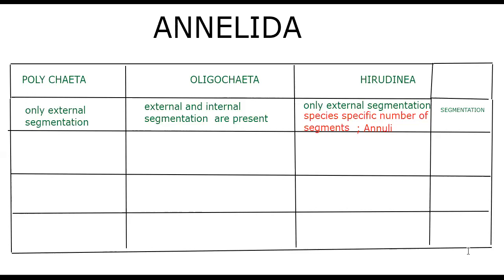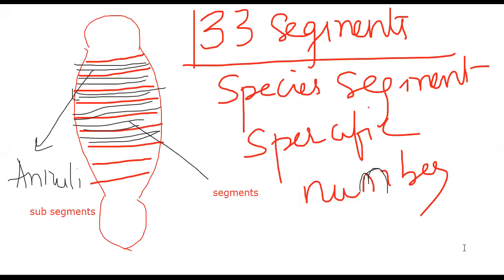Some more features are related to the species-specific number of segments. That means every species has its own specific number of segments, as I said to you. In the case of leeches, Hirudinaria granulosa, we say that 33 segments are present in them, and each segment is divided into subsegments called annuli.